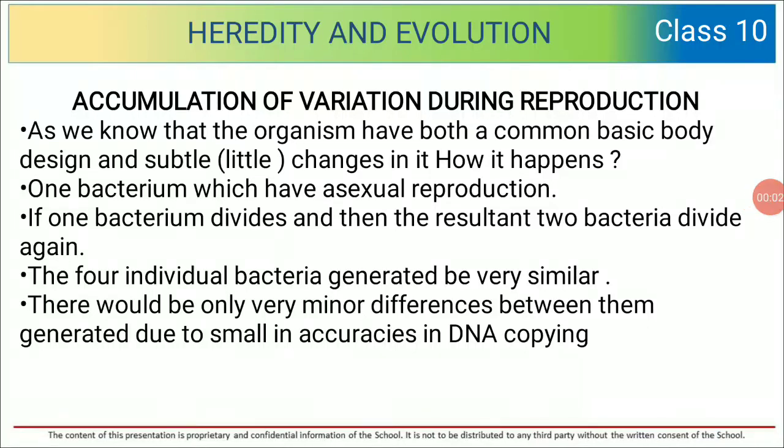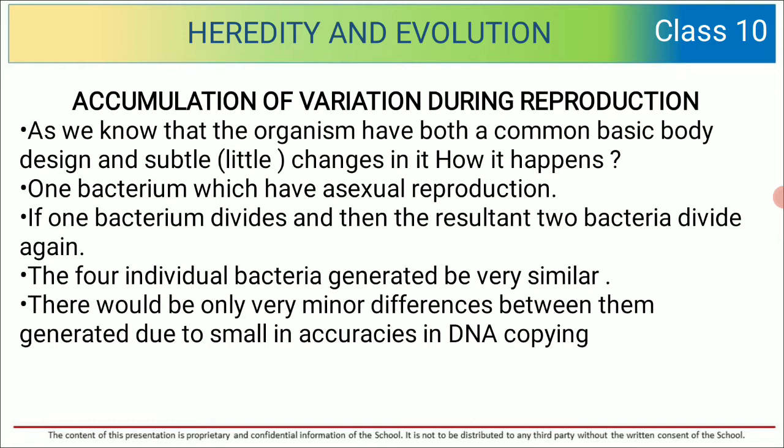Accumulation of variation during reproduction. As we know, organisms have both a common basic body design and subtle changes in it. How does it happen? Subtle means little changes. Take one bacterium which has asexual reproduction.